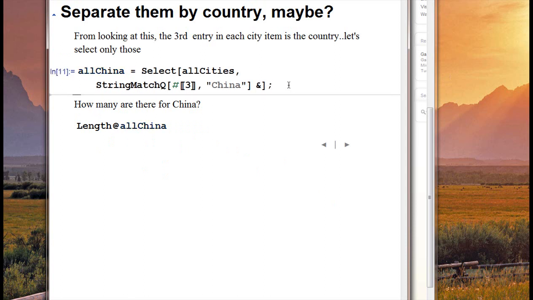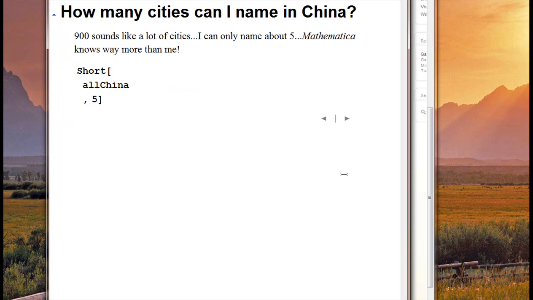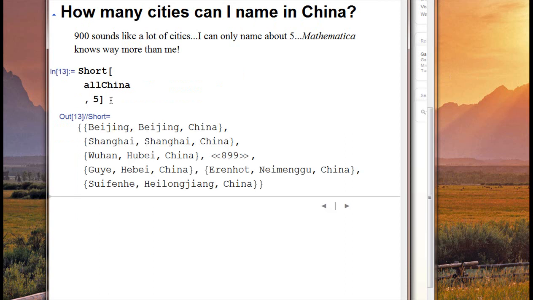And I wonder how many of them there are. I don't know. Out of 163,000? There's 900 Chinese cities in this system, which is quite broad. I don't think I can name more than 2 or 3. So again, we'll look at a short listing of the ones that are from China. Beijing and Shanghai, I recognize. Wuhan, I've never heard of. There's 899 of them in the middle. And then there's some that I definitely have never heard of. Gue, Ehrenhout, and Suifen. So there's 905 of them, and here are some examples of what they look like.